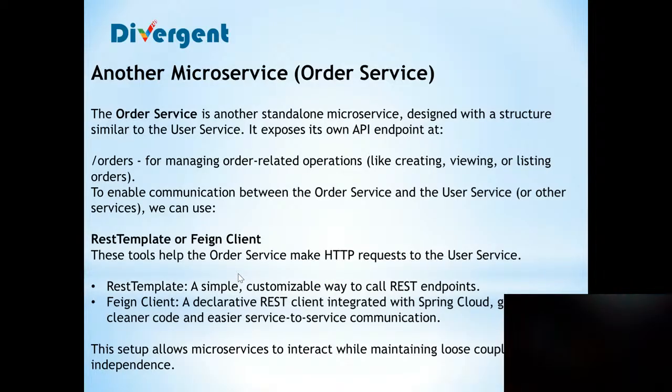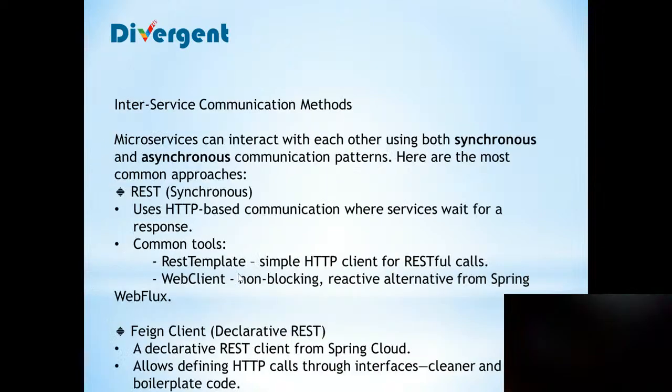It's a declarative REST client integrated with Spring Cloud. It's great for cleaner code and easier service-to-service communication. Feign client is a REST client developed by Netflix and integrated into Spring Cloud. You define web service clients just by writing a Java interface, and Spring will implement the HTTP calls under the hood. This setup allows microservices to interact while maintaining loose coupling and independence.